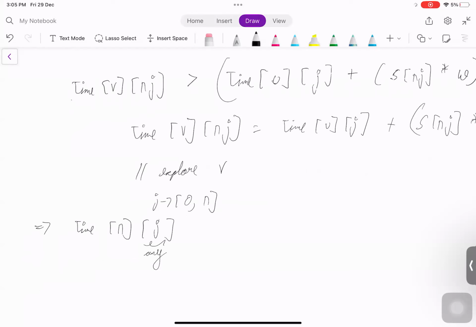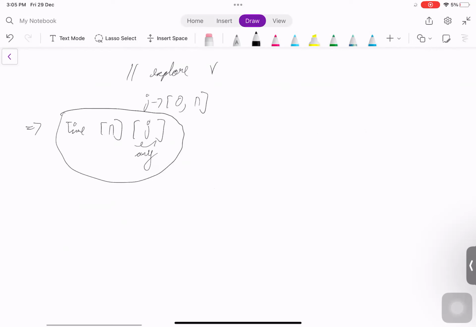So we can just find this out. This will be our answer. This will give us the minimum time taken to travel from 1 to n, where we ended up with the jth bike. So now let's look at the pseudocode.